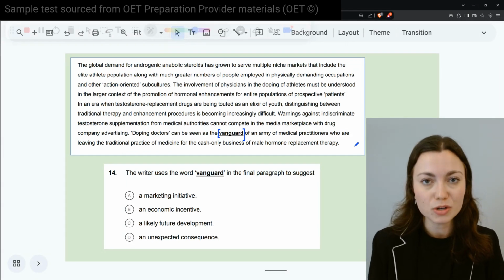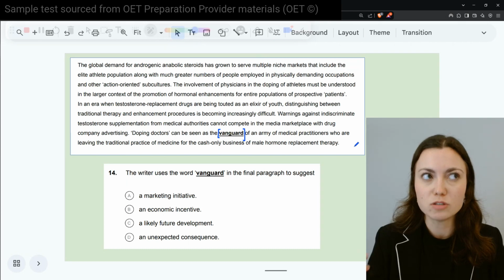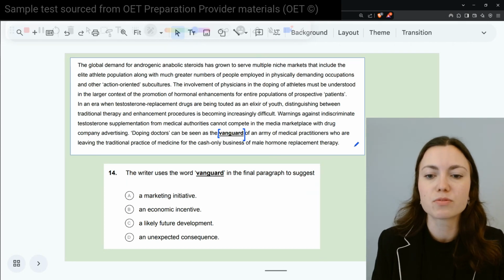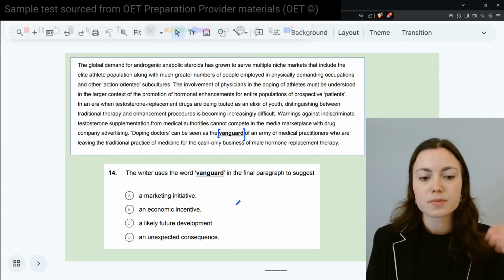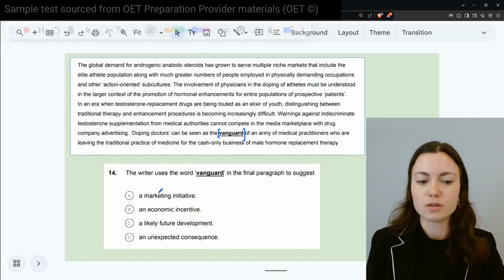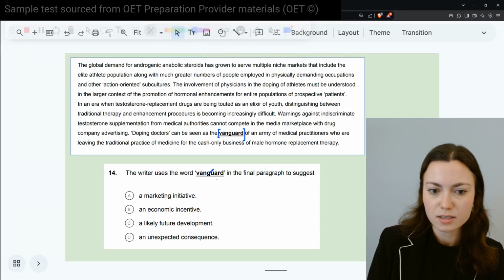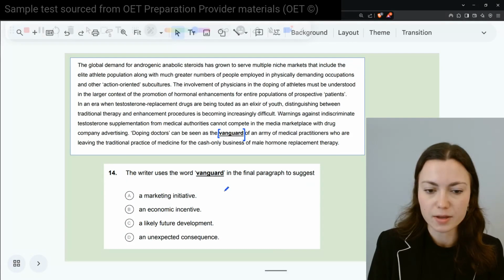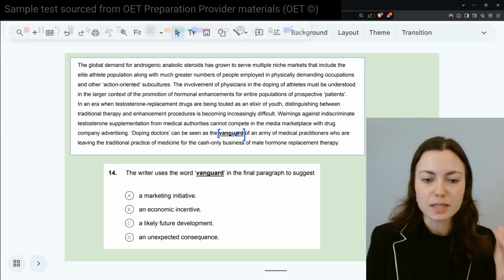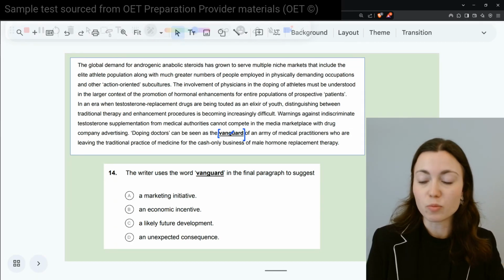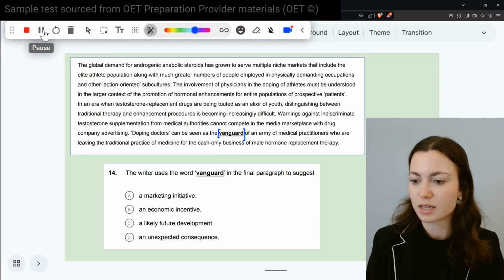But if you don't know what the word means, as sometimes these expressions, they do try to choose ones where you have to infer based on the context. So if you don't know what it means, the first thing I want you to do is look at your options. Which ones are a what and which ones are a why? When we read our text, we want to replace it with what it's asking. So if it's asking us for a why, that's great. If it's asking for a what, then that's great.